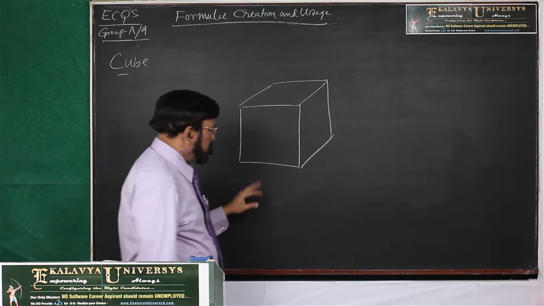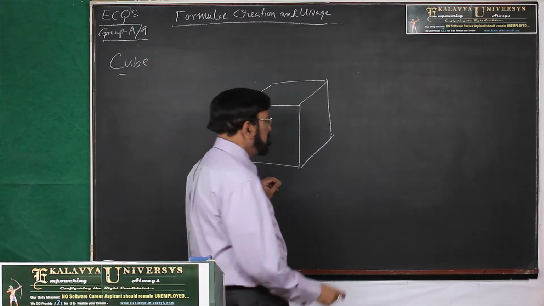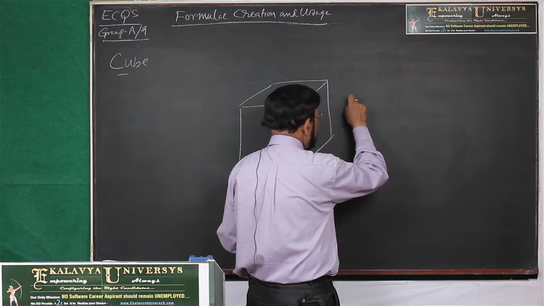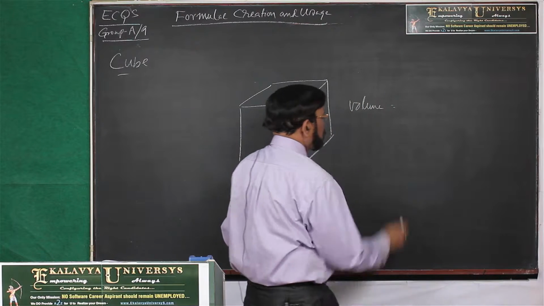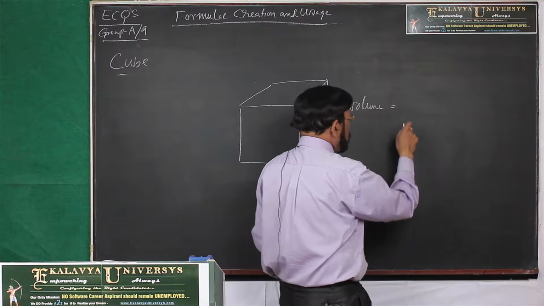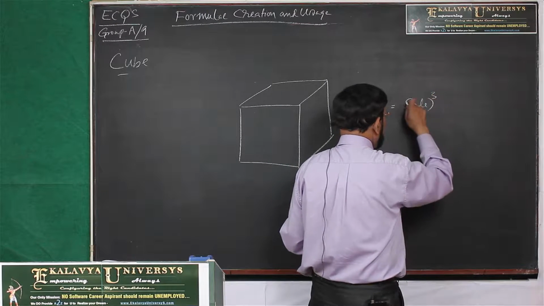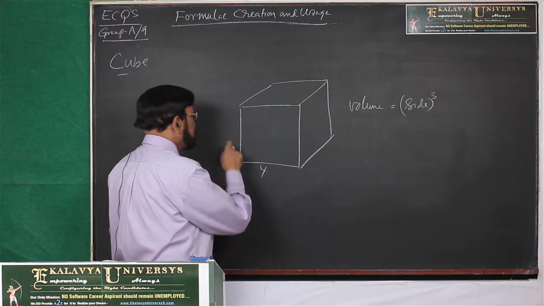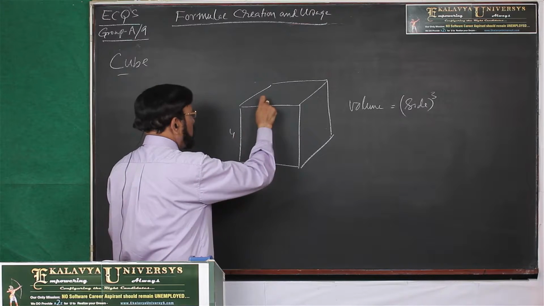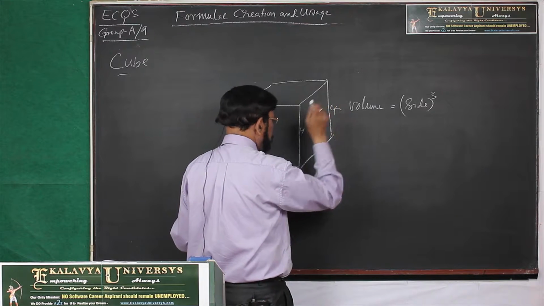Regarding this, mainly two formulas we have to consider. The first one is the volume of the cube. You know that it is side cube. Let us take all sides as 4 centimeters each.